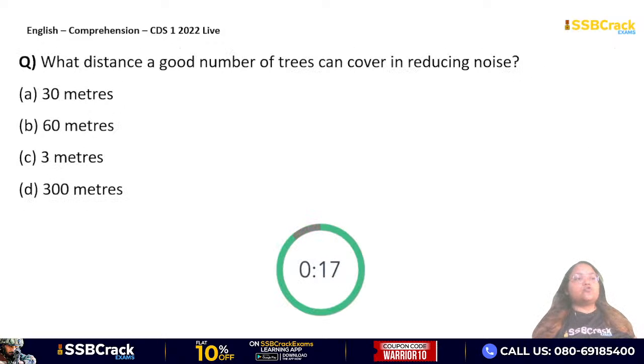What distance a good number of trees can cover in reducing noise? 30 meters, 60 meters, 3 meters or 300 meters. Very easy.